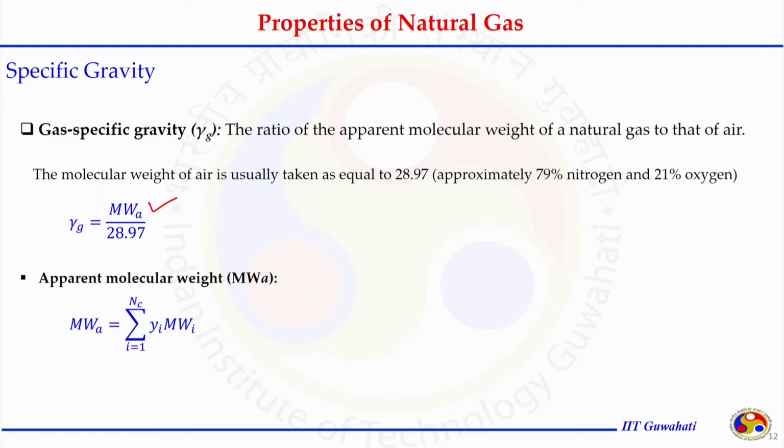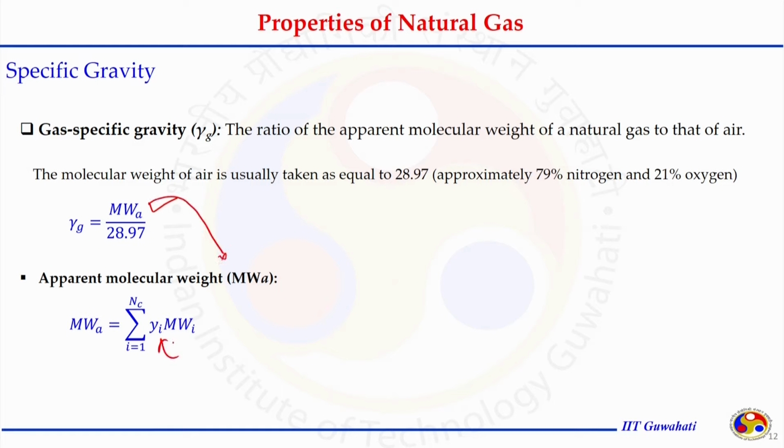Either we can take a value of 29, or we can calculate this with the approximation that air is composed of just 79% nitrogen and 21% oxygen. Other gases are in trace amounts and not counted. With the help of that, if we calculate the molecular weight of air, it turns out as 28.97, which can be assumed to be approximately 29.